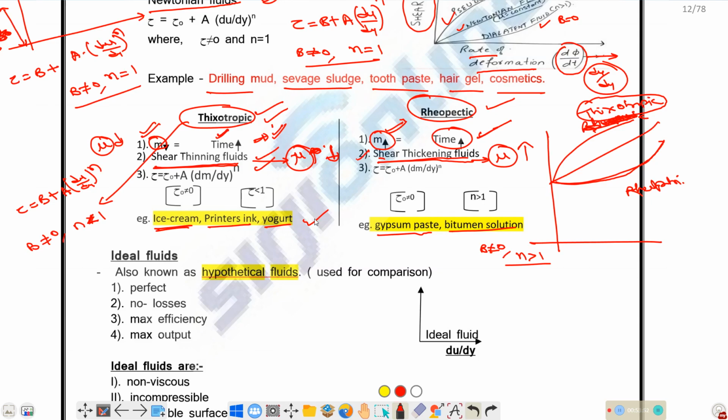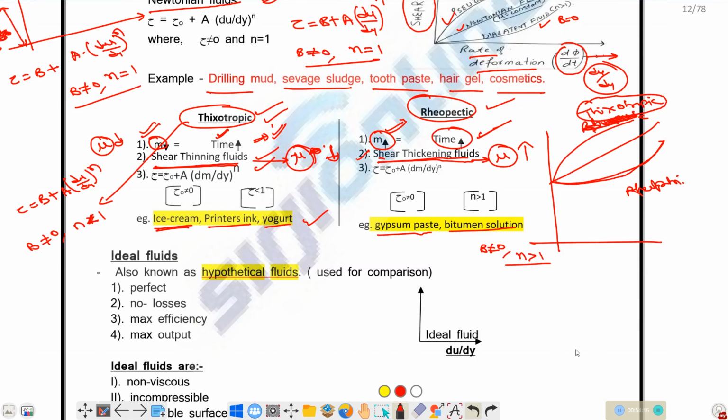For shear thinning fluid, mu is decreasing. We have two fluids, one is thixotropic and another one is pseudoplastic. In case of shear thickening fluids, that is with respect to rate of angular deformation, apparent viscosity is increasing, those are rheopectic and another one is dilatant. Okay, so this is all about non-Newtonian fluid and Newtonian fluid. That is, we are discussing all these things about real fluids.